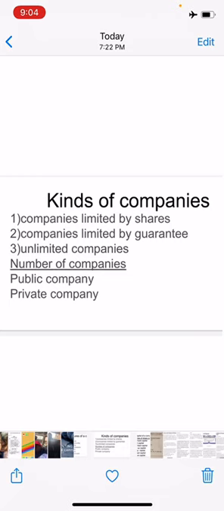So if the company is limited by guarantee, the liability of its members is limited to the amount they have undertaken to contribute. They have said that they are going to give it at the time of winding up.